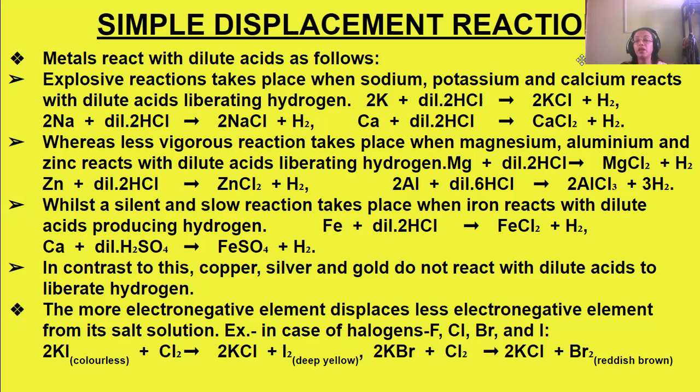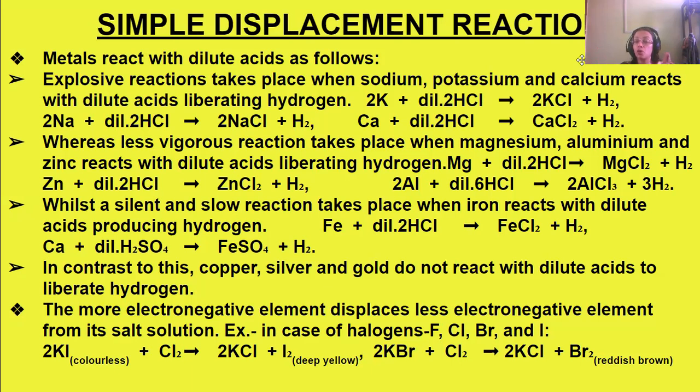Take salt solutions like potassium iodide, especially in the case of halogens, that is fluorine, chlorine, bromine, and iodine. Potassium iodide is a colorless solution.